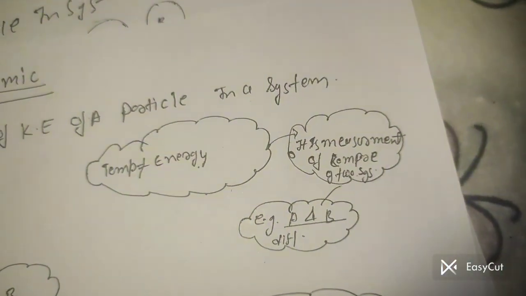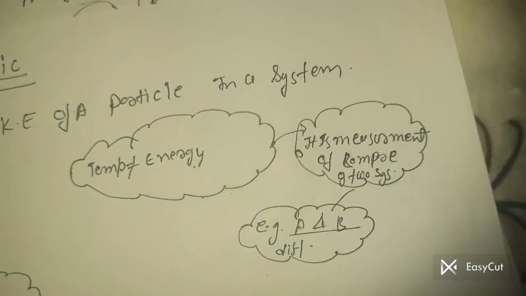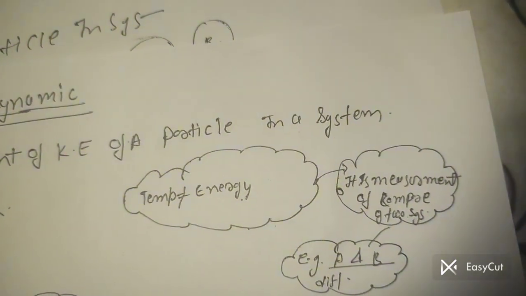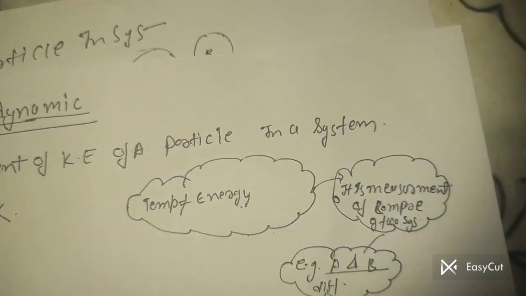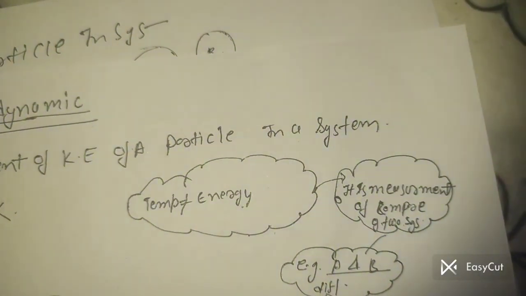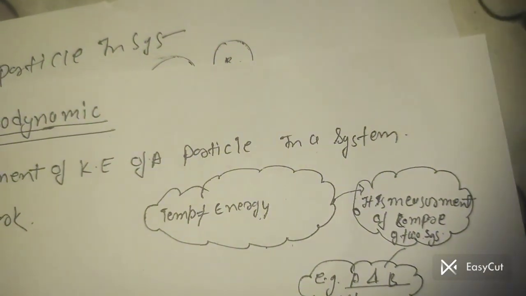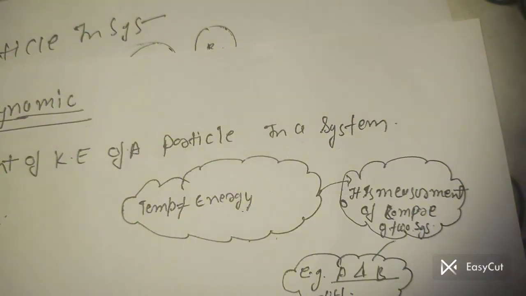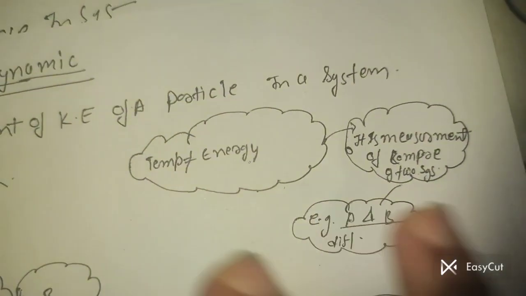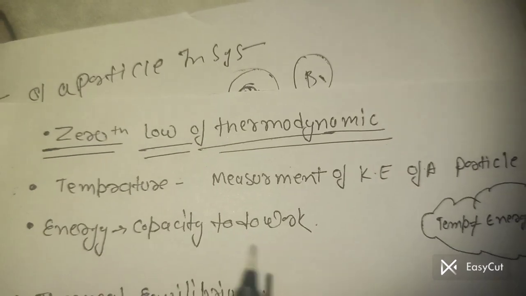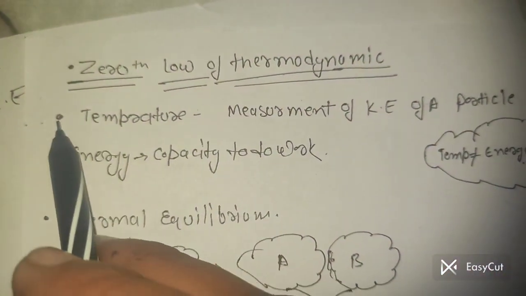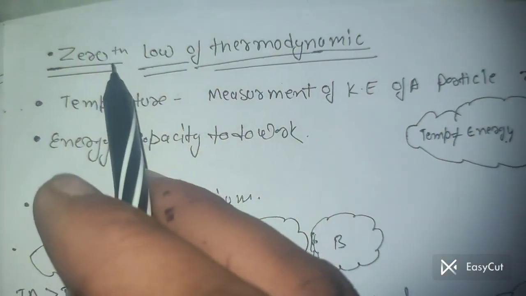When we compare the energy of two systems, temperature A and temperature B are different, and if they are the same, that means the same kinetic energy. It is the overall comparison of systems. And energy is the capacity to do work. So this is the first thing which we explained, the temperature regarding the Zeroth Law.